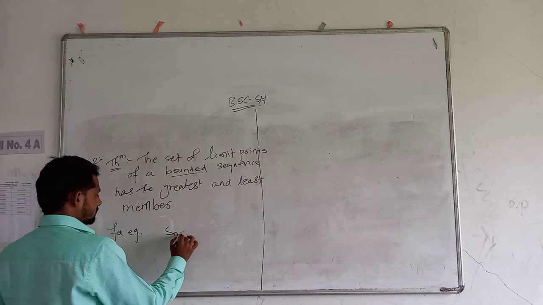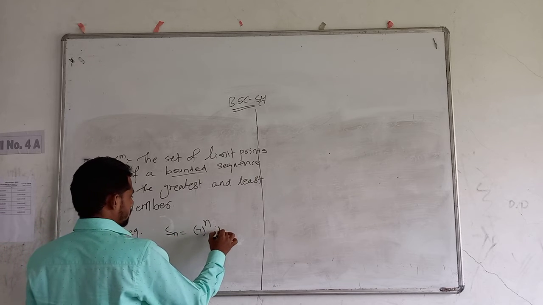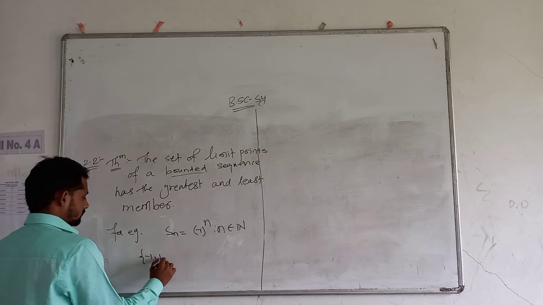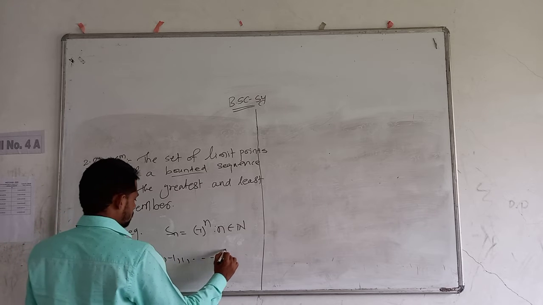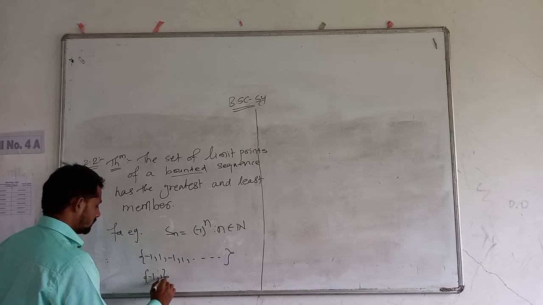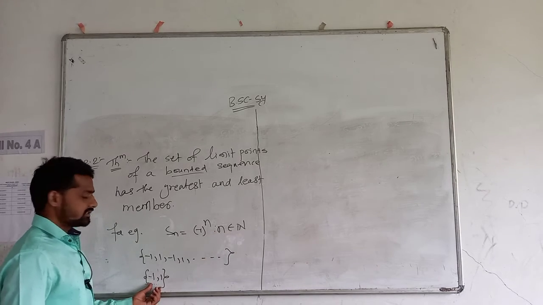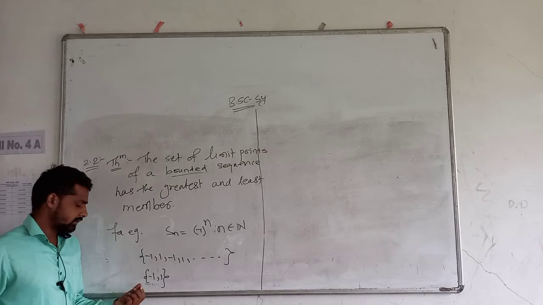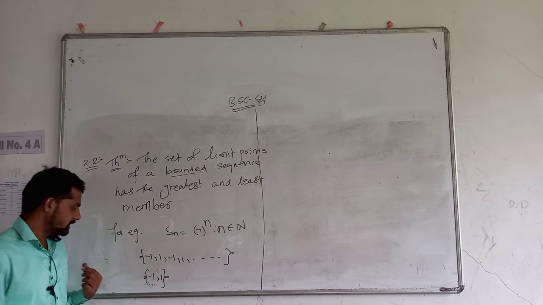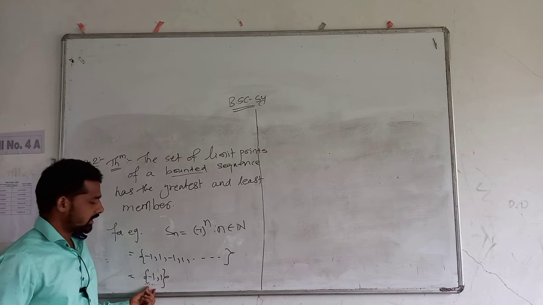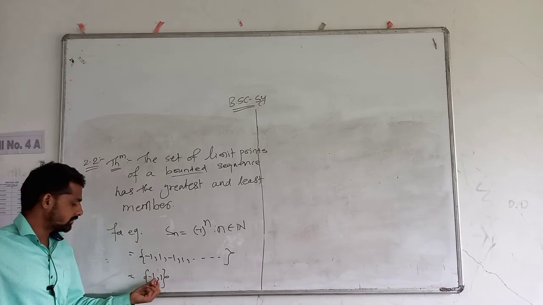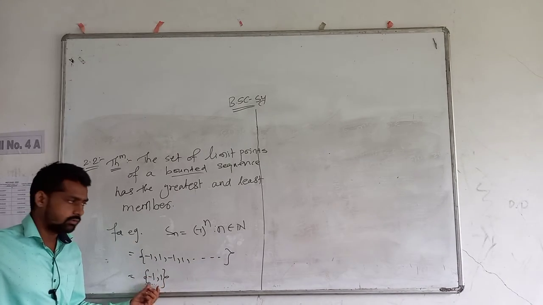For example, the sequence Sn is equal to minus 1 raised to n, n belongs to the set of natural numbers. Now this sequence is bounded: minus 1, 1, minus 1, 1 and so on. Now the set of the limit points of the sequence is minus 1, 1. So this set is also bounded because the sequence is bounded. So the least member of this set is minus 1 and the greatest member of this set is 1.